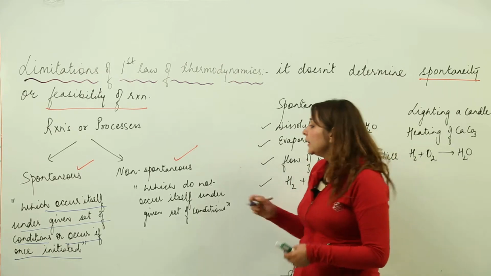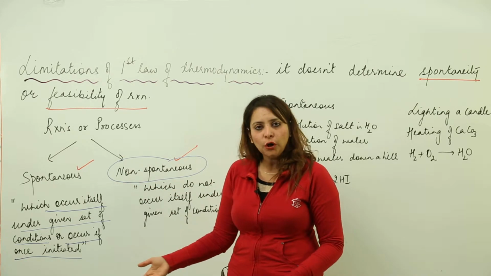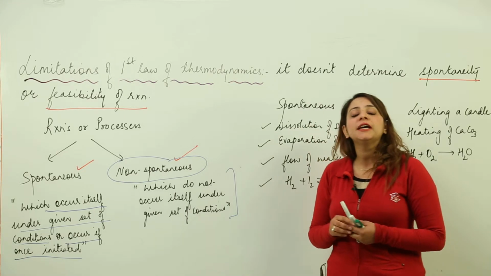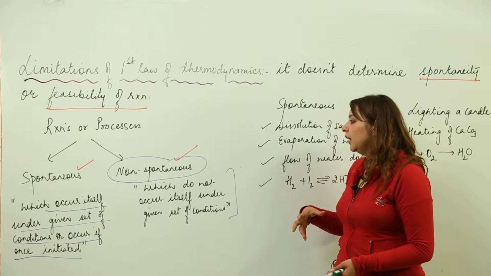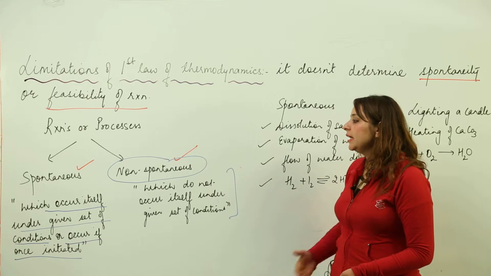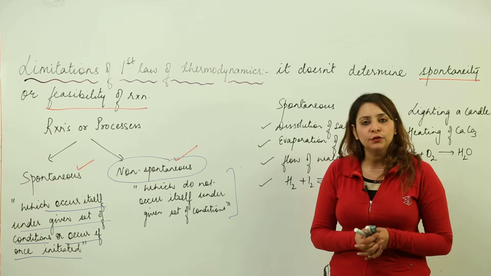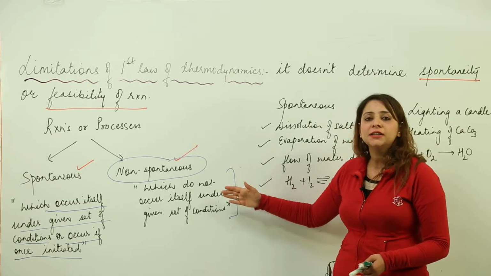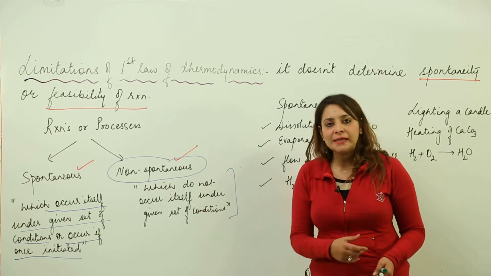In contrast, the other kind of process is non-spontaneous. Obviously, it is the opposite of spontaneous. That means they do not occur by themselves under a given set of conditions. Even if you provide the initiation or anything, they have a tendency not to occur by themselves under the given set of conditions. So let us take a few examples.